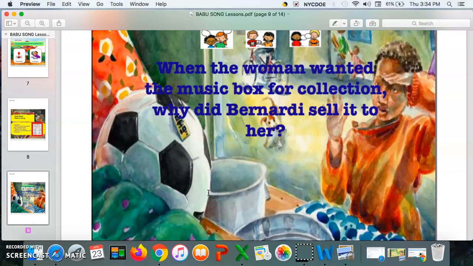So even though he really loved that music box, the amount of money that the lady was willing to give him for it was more than enough for him to buy that ball that he was looking at in the store. That's why he decided to sell the music box. And remember, he really loved soccer, and this was a chance for him to play soccer using his own ball. All right, boys and girls.